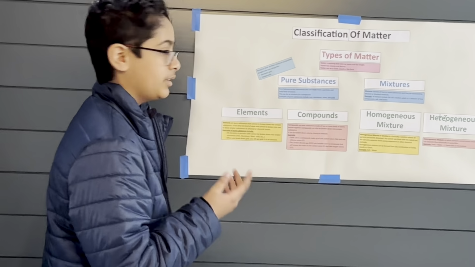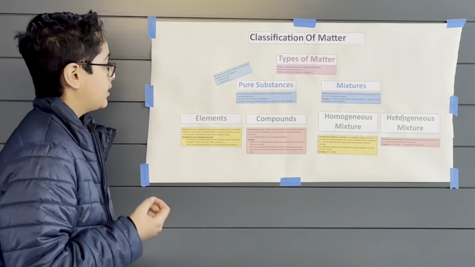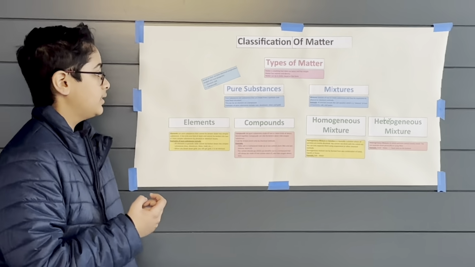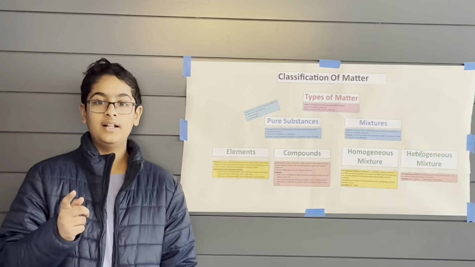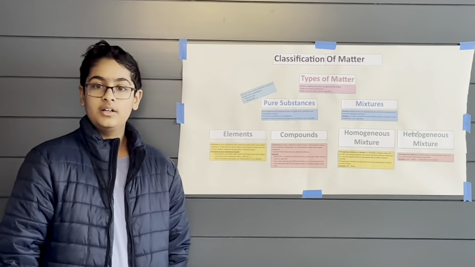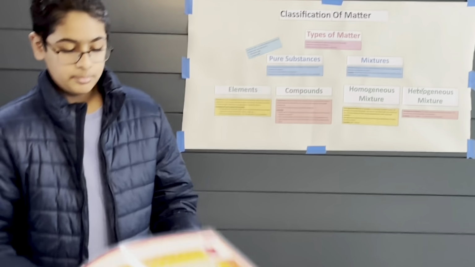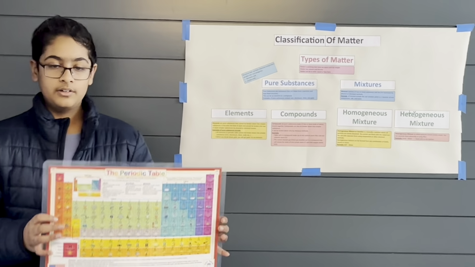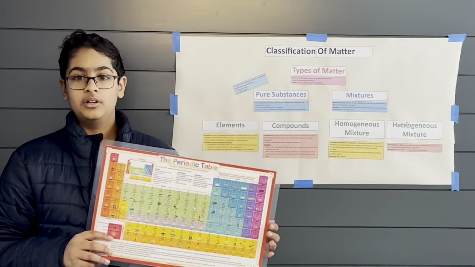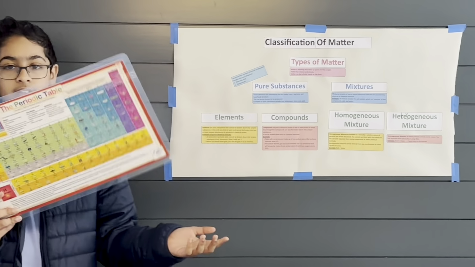Let's talk about what pure substances are. Basically, they are substances that are made from particles and have a fixed structure. So let's start with elements. Elements are pure substances that cannot be broken down. Instead, they have only one kind of atom. For example, on the periodic table, we can see a list of it here. For example, iron, aluminum, gold, etc.